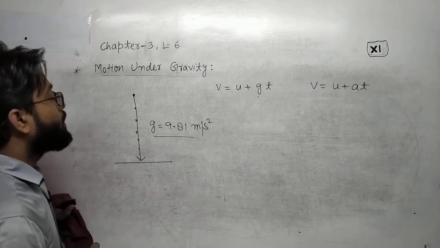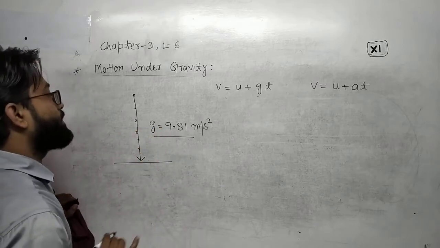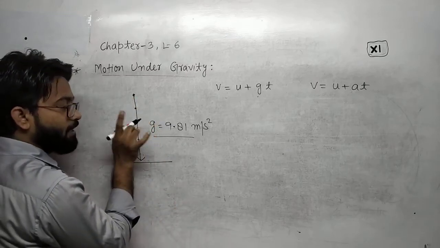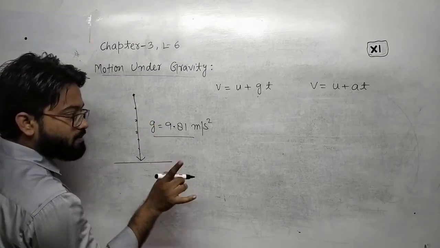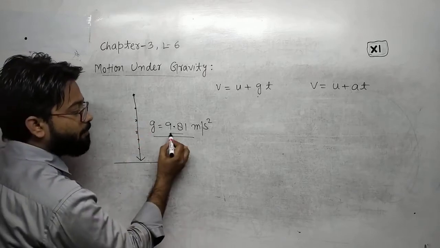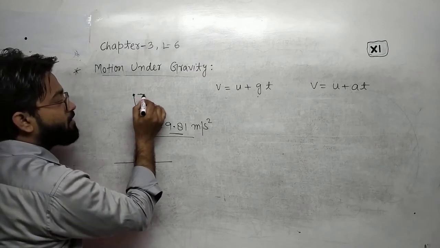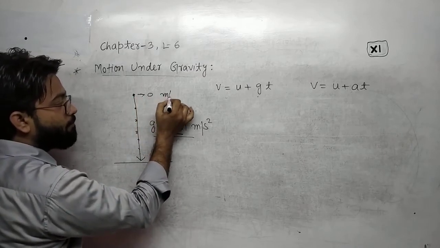That means after every 1 second, the object will increase its velocity by 9.81. When the object is released, the velocity is 0 meter per second.